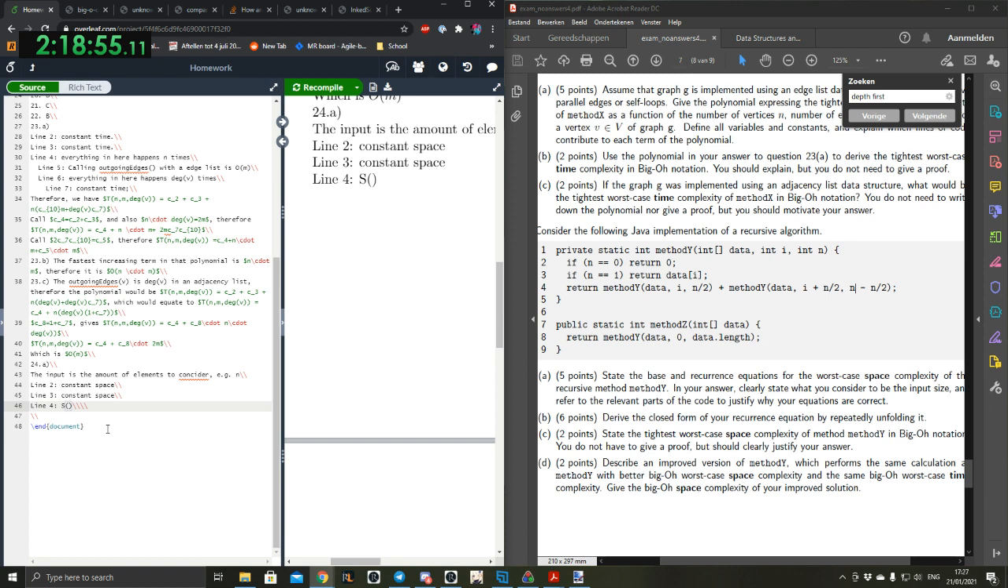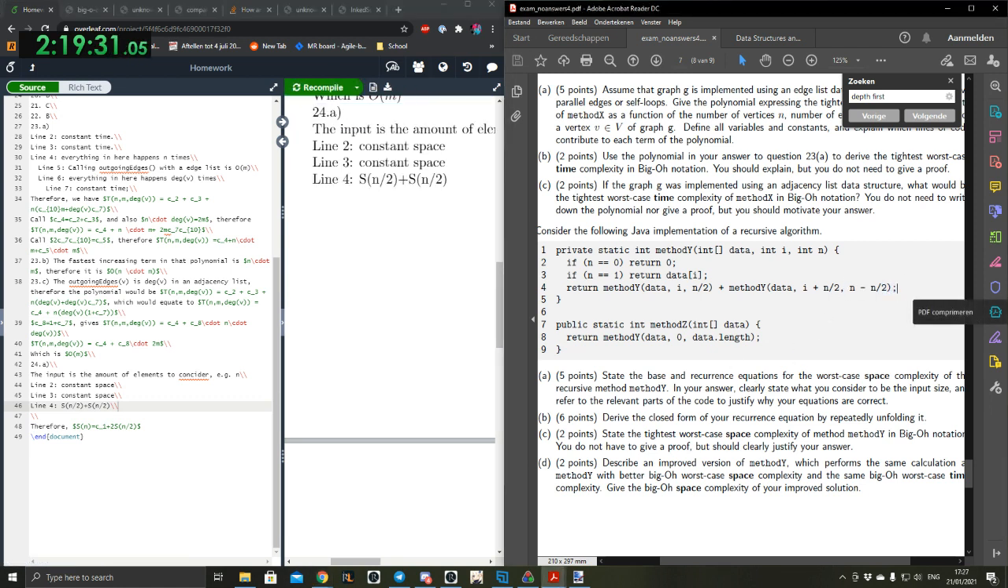So the I thing doesn't matter. The only thing that matters is this is just s of n divided by 2 plus s of n divided by 2. So all in all, therefore s of n equals c1 plus 2 s of n divided by 2. How they threw us off with one single simplification.